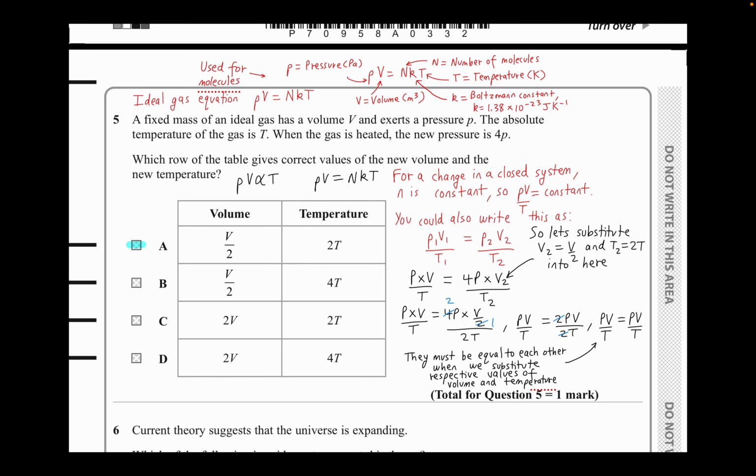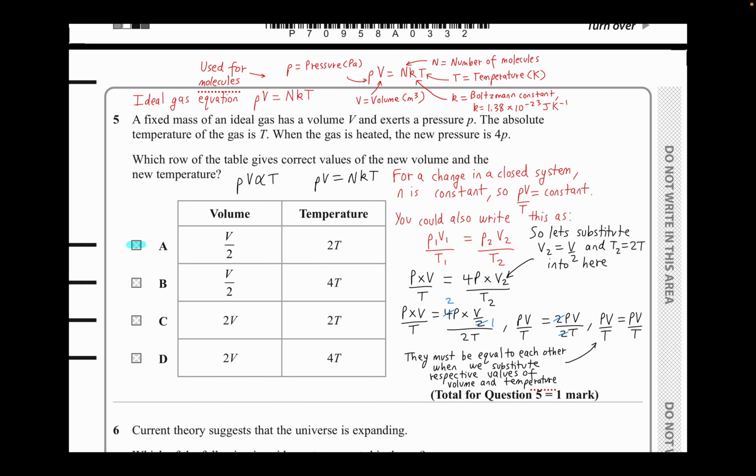Now, the reasoning is because 4 divided by V2. Okay, what you're going to do is you're going to half the original volume. You're going to get it for V2. Okay. V by 2 because it's volume by half. And temperature, you're going to do it as 2T.